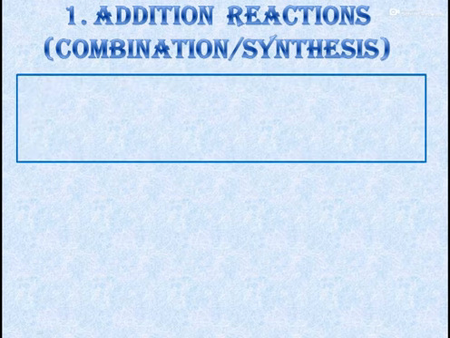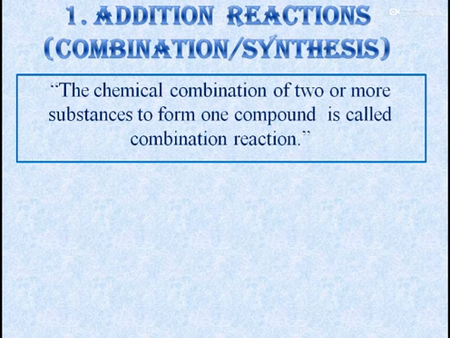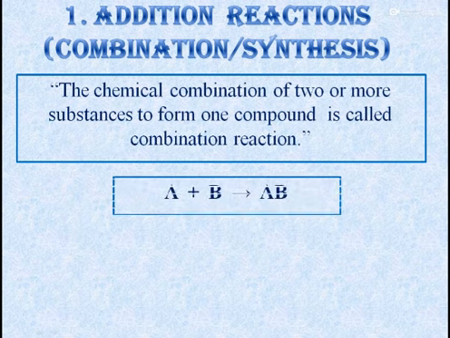The first type of reactions are called addition reactions. These are also called combination or synthesis. They are defined as the chemical combination of two or more substances to form one compound, called a combination reaction. A plus B gives rise to AB. Let's elaborate it with the help of a few examples.